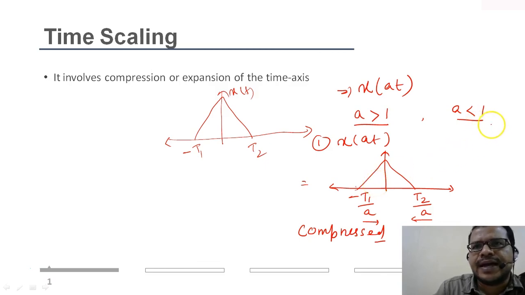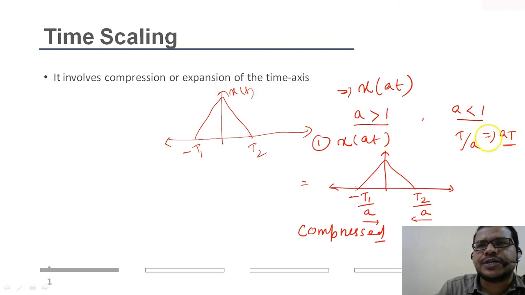And if a is less than 1, let's say it is something like 0.005, then if you divide by it, obviously the time axis will increase. So how will it look like? I will draw the signal here.